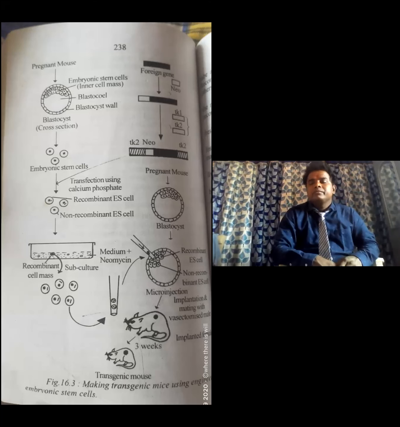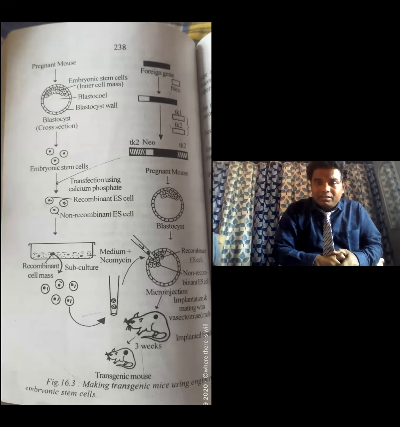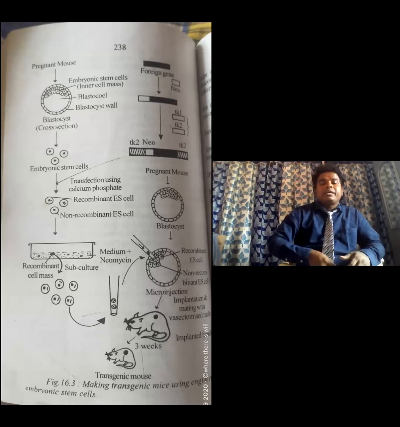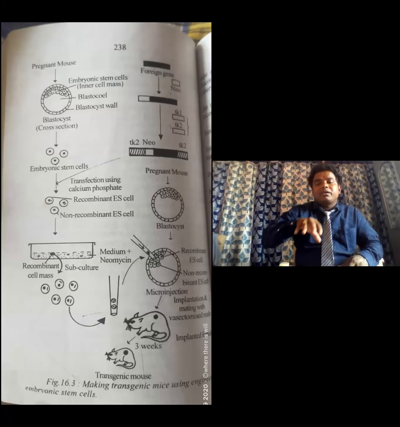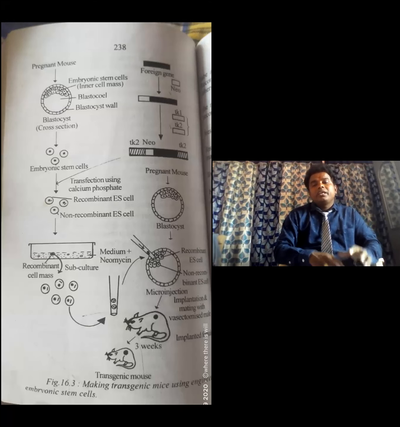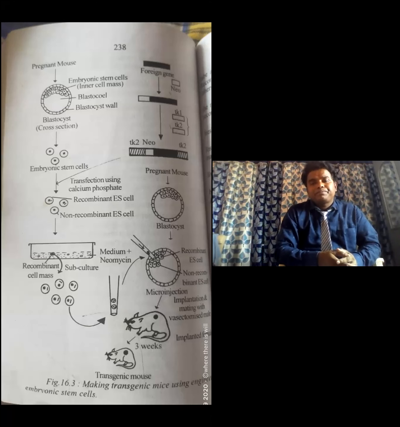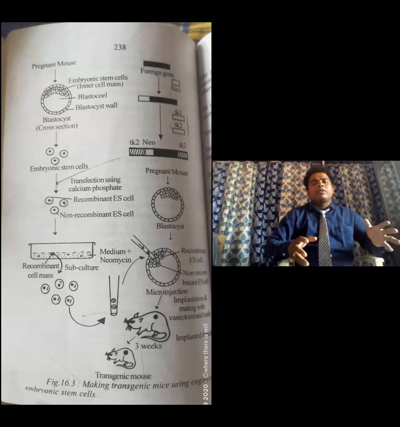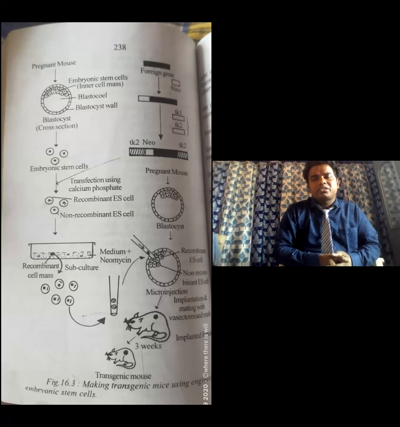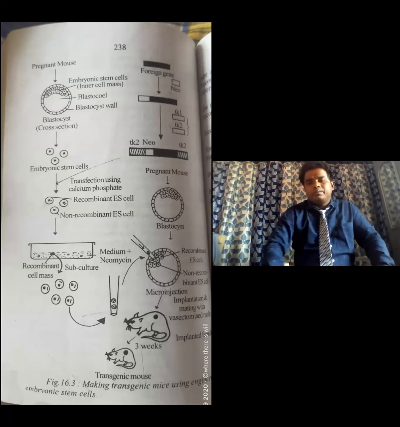After the mouse gestation period of 3 weeks, that is 21 days, the foster mother delivers the transgenic mouse. This is called the transgenic method. I think all of you now understand these 3 methods, which we are going to discuss.